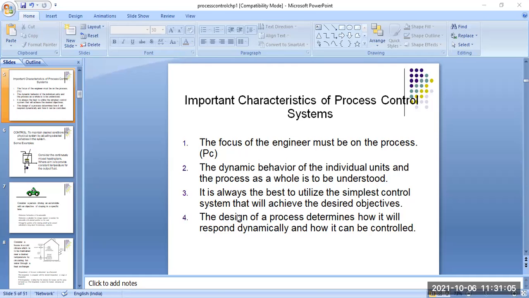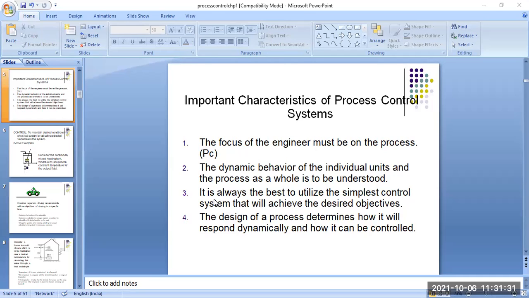Number three, it is always best to utilize the simplest control system that will achieve the desired objectives. So you have to apply the easiest control system.